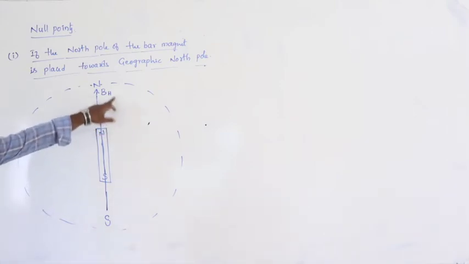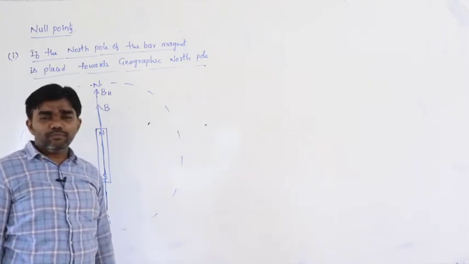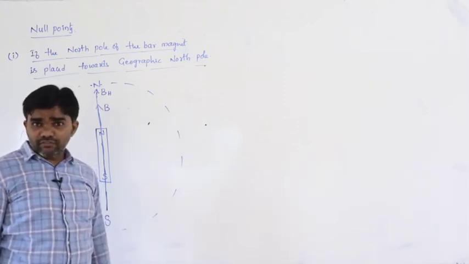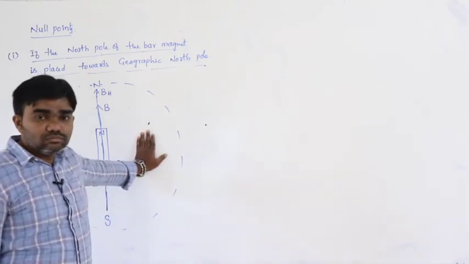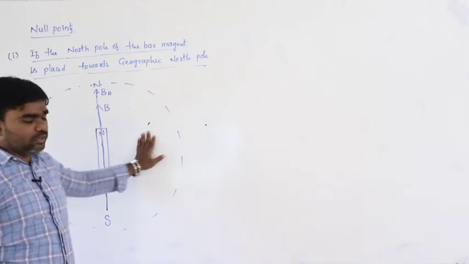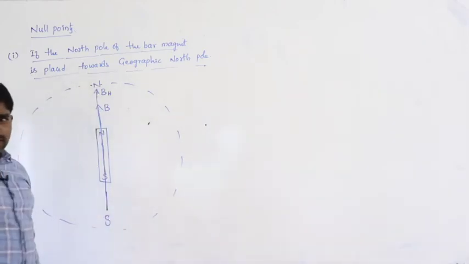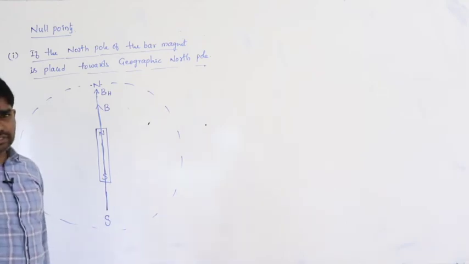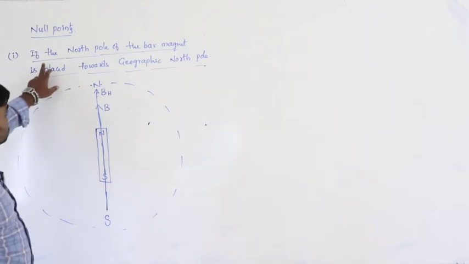Here both the fields must be in the same direction. Net magnetic field does not equal 0. Then how does the null point exist? Where the null point exists, that is important. So on the axial line, it is not possible; there is no possibility of a null point. So what is the situation?